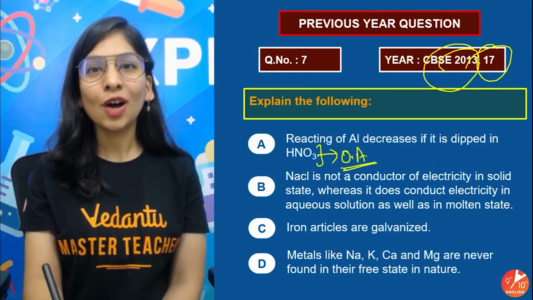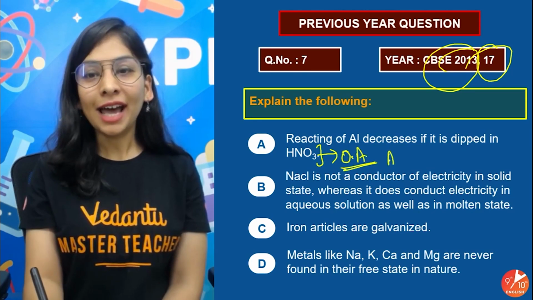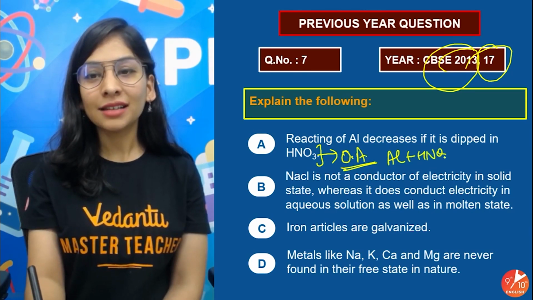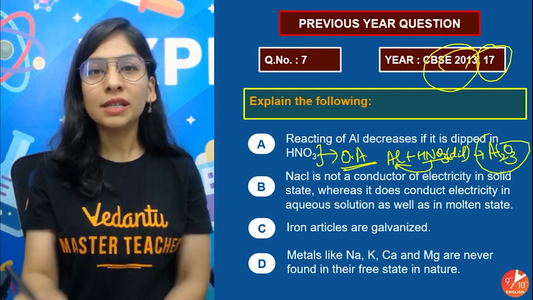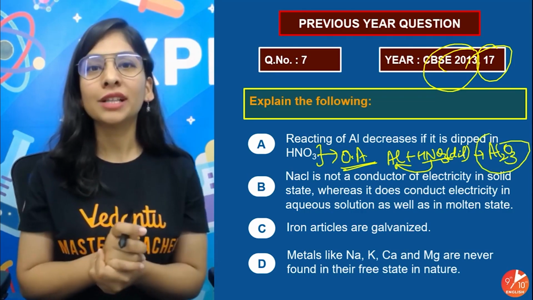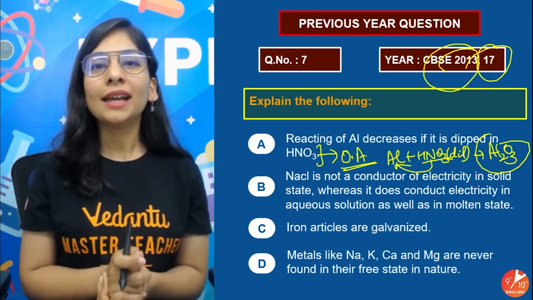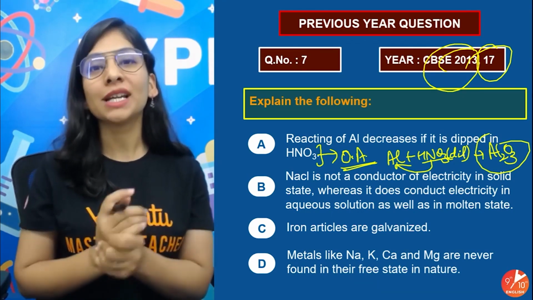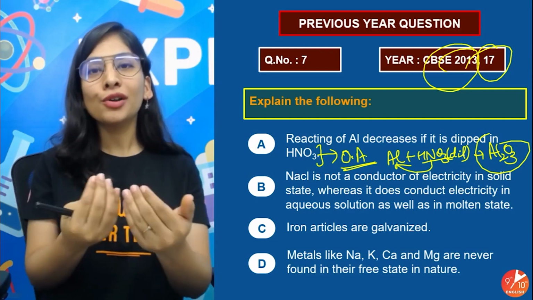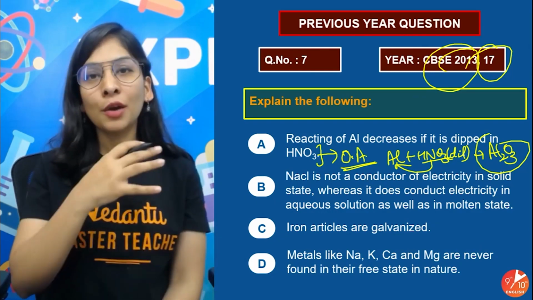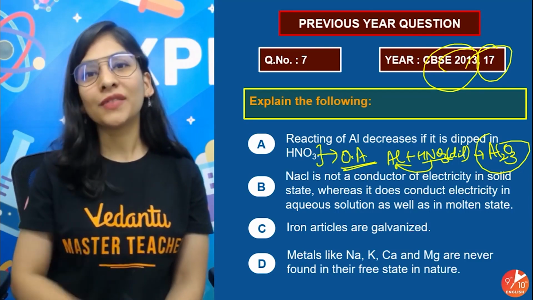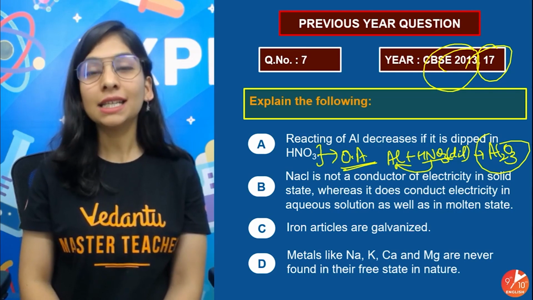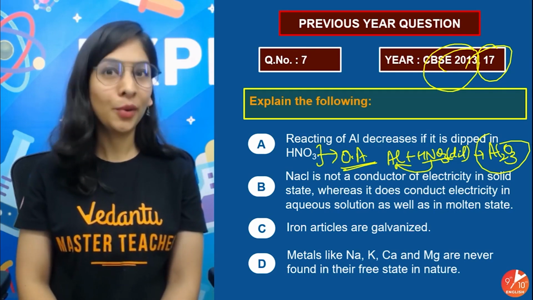And what's OA? Oxidizing agent. And when aluminium reacts with nitric acid in diluted form, being an oxidizing agent, it will oxidize aluminium, and aluminium is going to develop a layer of aluminium oxide on its surface. That layer is impervious, a protective layer, and will not allow your aluminium to react further with air, water, or anything else. Okay? So because of this oxidizing property of nitric acid, these things will happen. That we got to know.